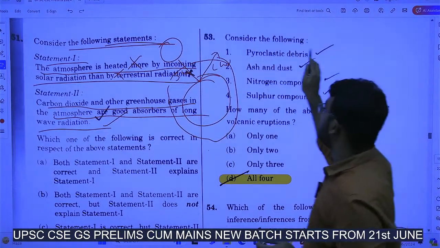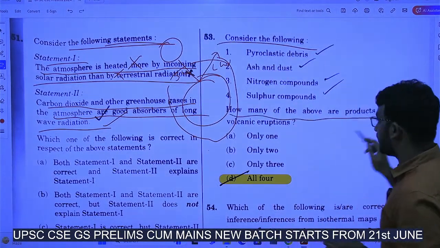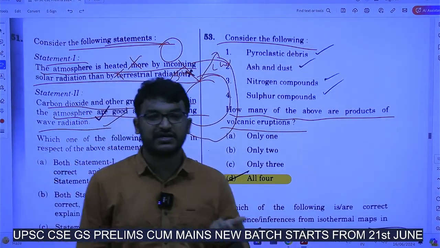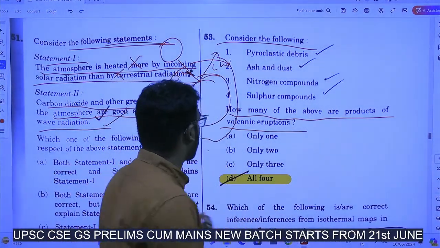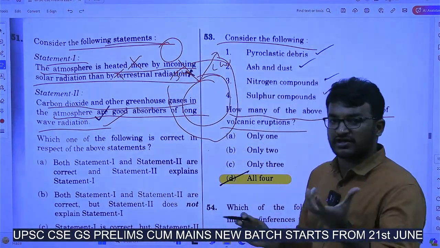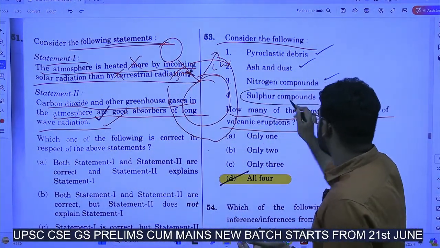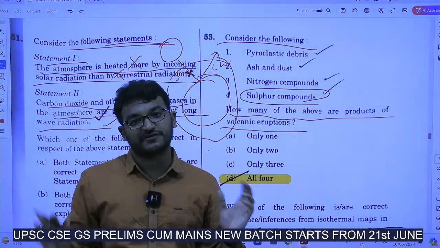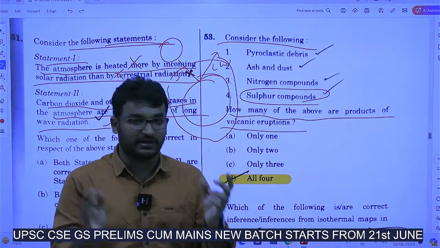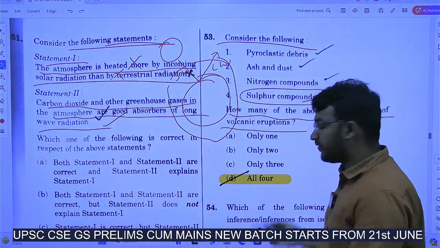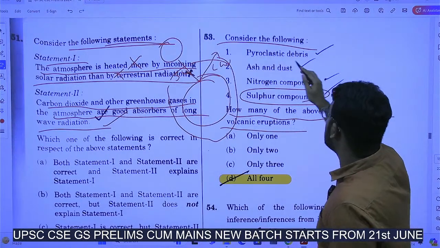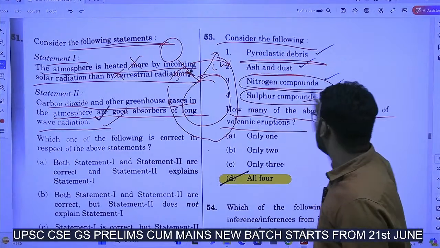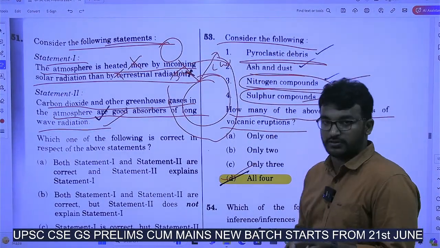Next, consider the following. How many of the above are products of volcanic eruptions? This is also a direct NCERT question. Many geography questions are repeated from the NCERTs, right? You all know that when volcanoes erupt, of course sulfur compounds will be emitted. Because of the sulfur compounds, cooling of the atmosphere also happens during volcanic eruptions. Of course, when volcanic eruptions happen, debris, ash and dust come out, and nitrogen compounds are emitted also. So answer is all 4.